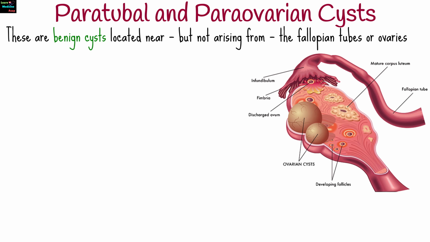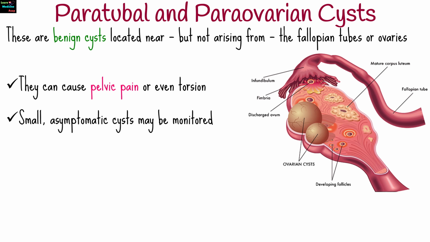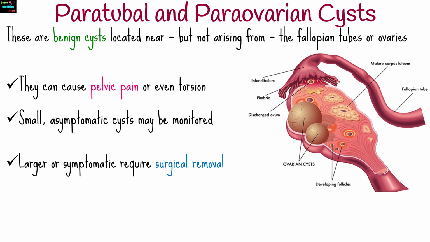These are benign cysts located near, but not arising from the fallopian tubes or ovaries. They are usually asymptomatic, but can sometimes cause pelvic pain or even torsion. Small asymptomatic cysts may simply be monitored. Larger or symptomatic ones may require surgical removal.